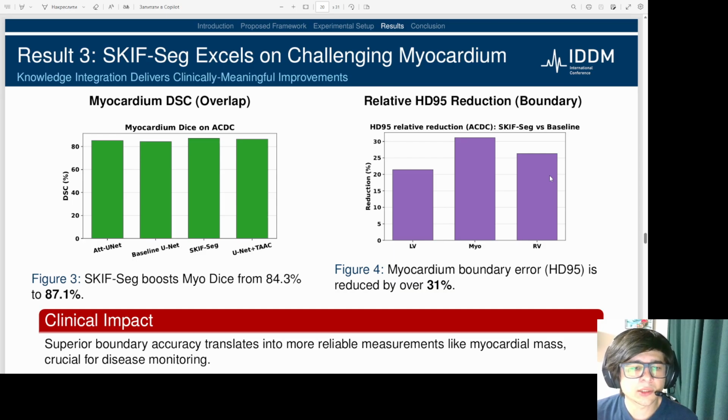Focusing on the myocardium highlights the clinical impact. SCIF-SEC boosted the DICE score from 84.3% to over 87%. More importantly, as shown on the right, it reduces the boundary error by over 31% compared to the baseline. This superior boundary accuracy is crucial for deriving reliable measurements such as myocardial mass, which are essential for disease monitoring.